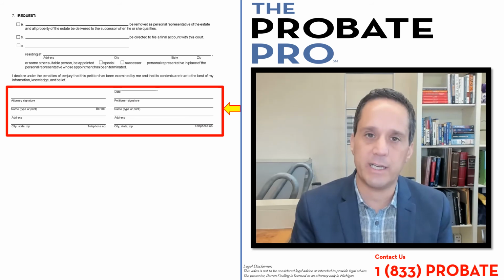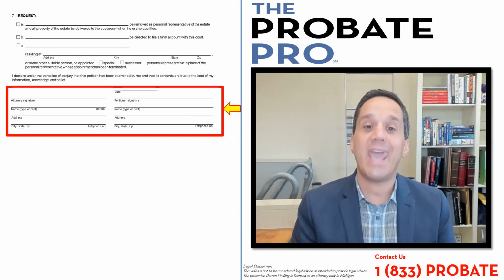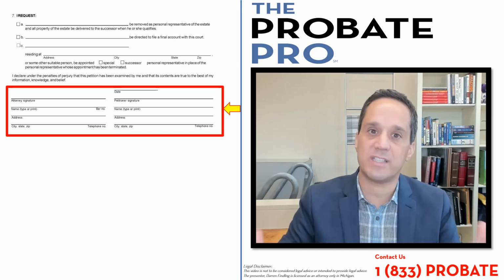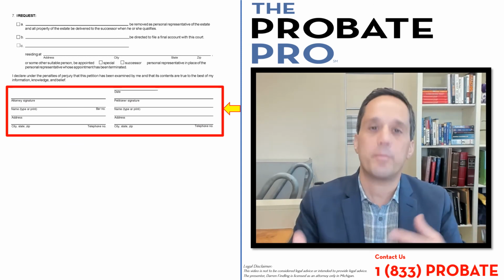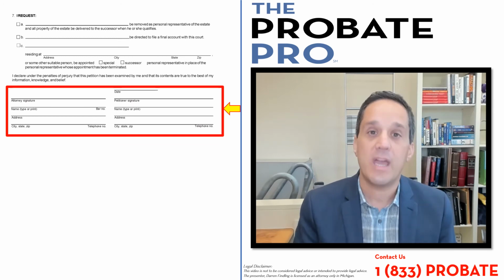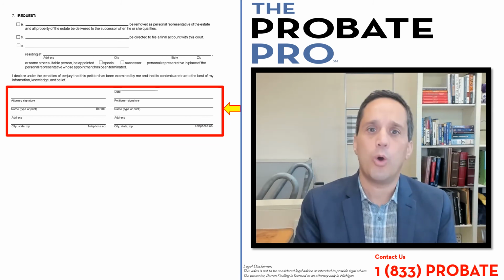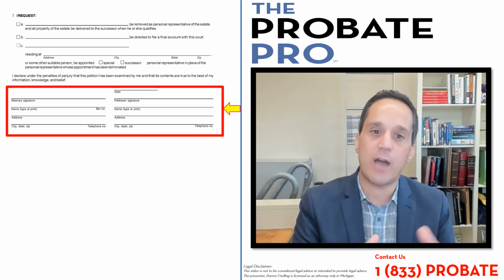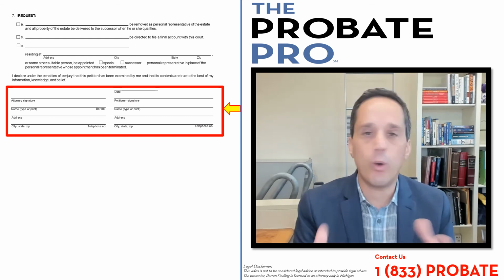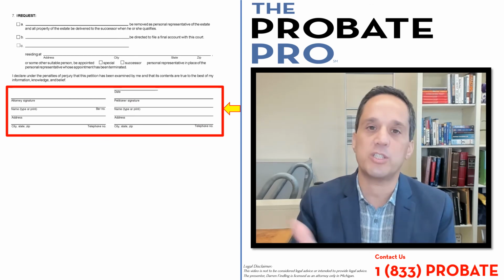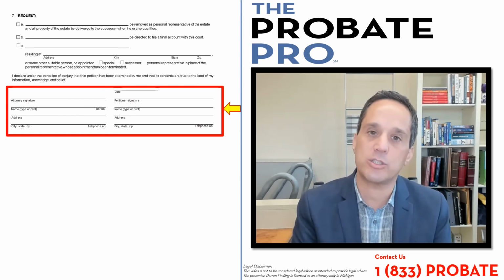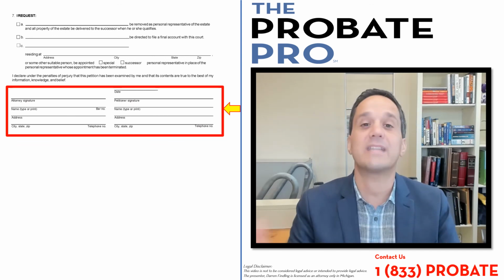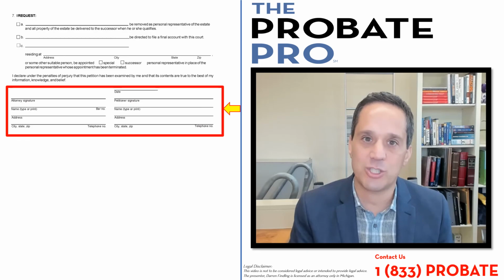And this is the document that, after it's fully completed, gets filed with the court, and it will get scheduled for hearing before the probate judge, and then it has to be served. It has to be served upon all of the interested parties of the estate to allow people to object to the petition that may be filed. And if there is an objection or a contest, that matter can be resolved at a court hearing down the road. Now, if there's no objection, usually these petitions move pretty smoothly unless the court has a particular concern about the nature and basis of the petition that has been filed. But ultimately, it's up to the judge to make that determination.